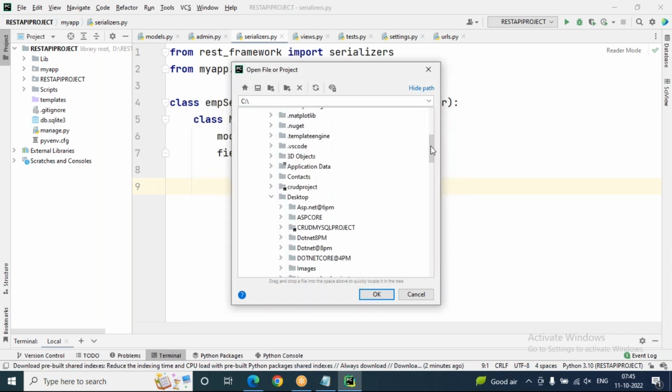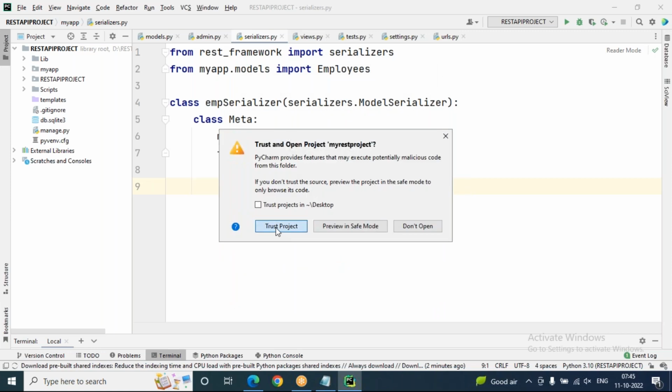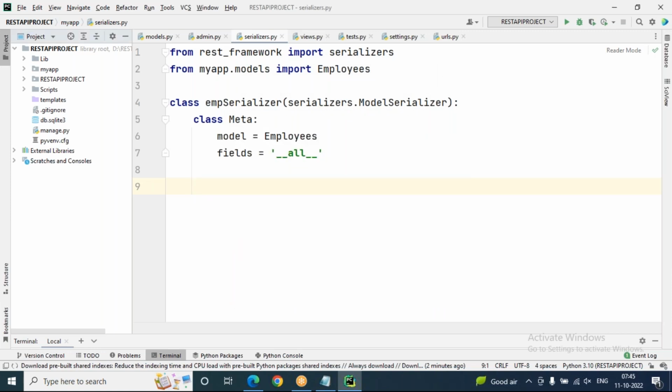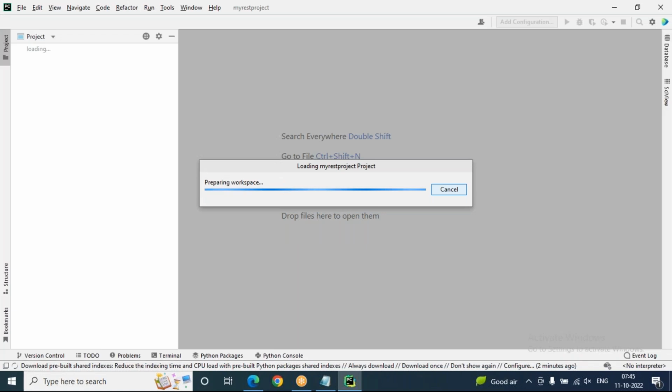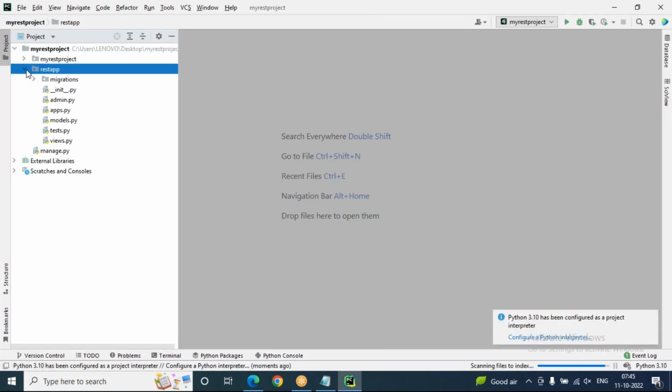What is your project name? My REST project. Now you can see my REST project is there. I'm opening this project now. That's all. So after creating the REST project, you can see this. We created the REST project clearly.